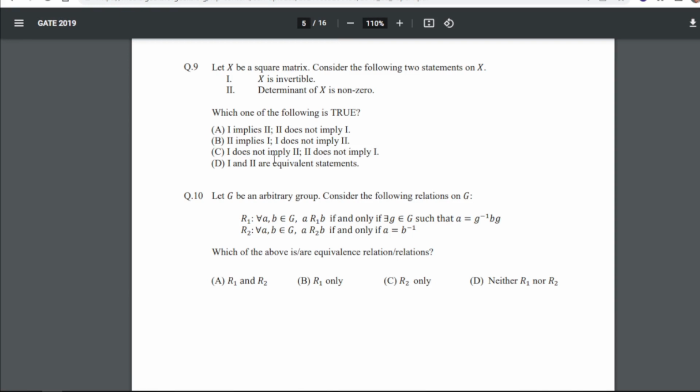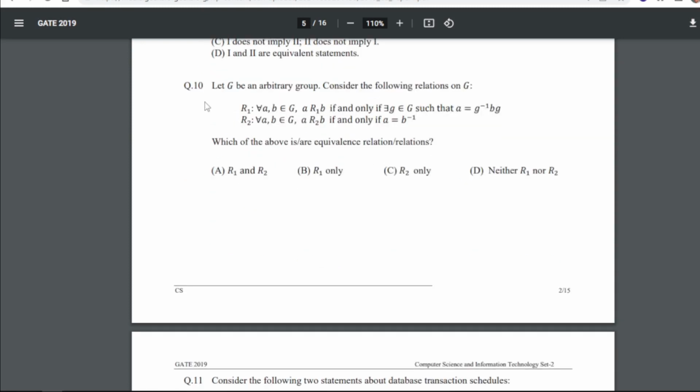Okay, let X be a square matrix. Consider the following two statements on X. First is X is invertible. Second is determinant of X is non-zero. So for 9, our answer is D, that is first and second are equivalent statements.